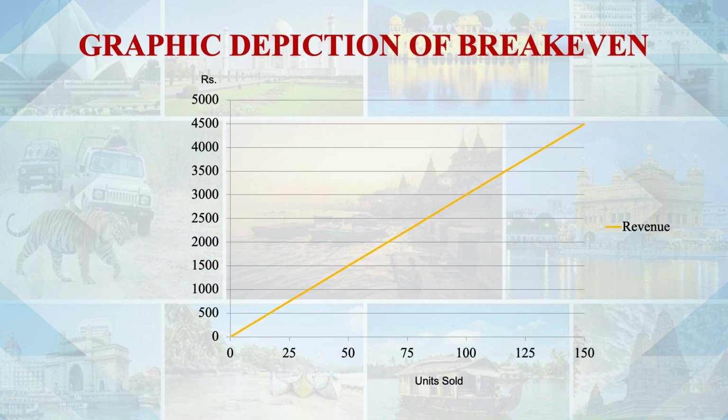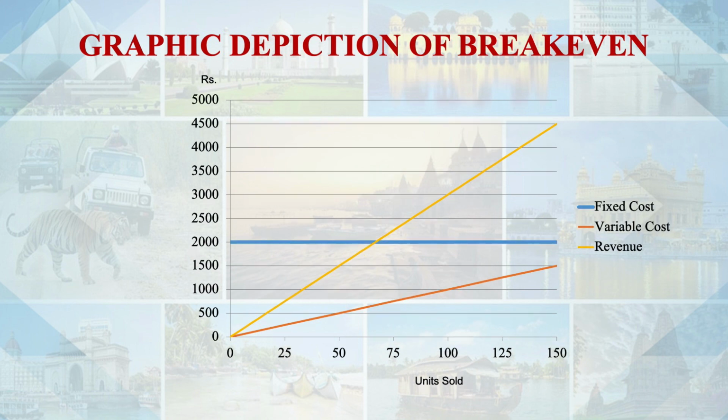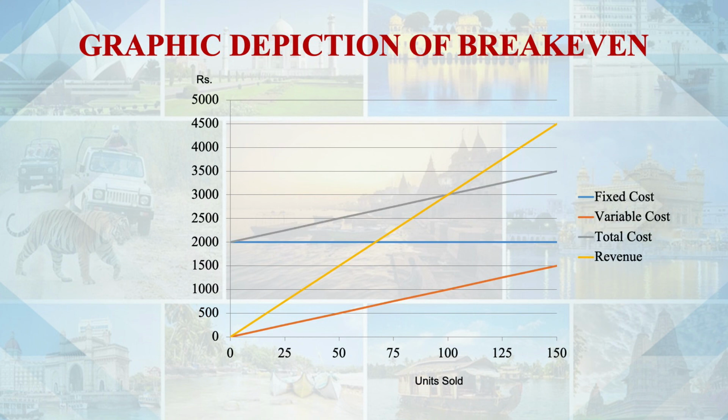This is the graphical depiction. Revenue increases in the same proportion, and we have the assumption also that it will increase in the same proportion. So this is the revenue line. Then this is the cost line, total cost. Then variable cost is there, then fixed cost is there. And if we take total cost, the line above, you can see this graph is more or less the same as we discussed previously.